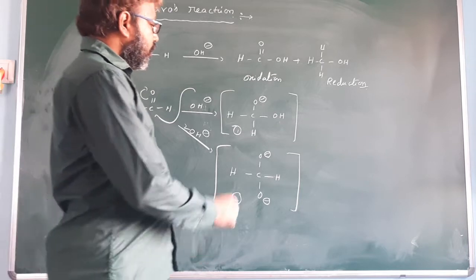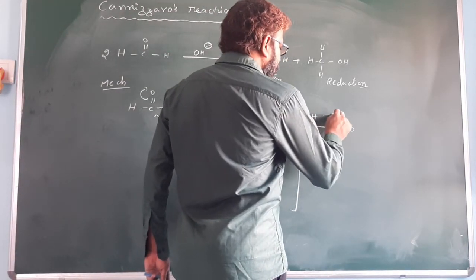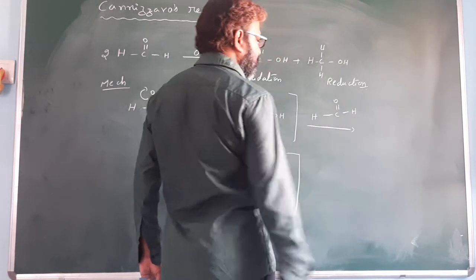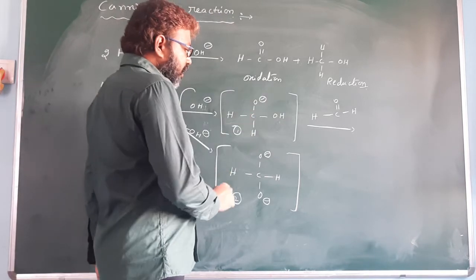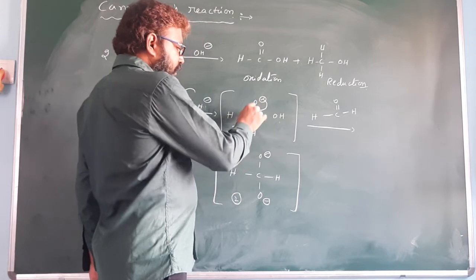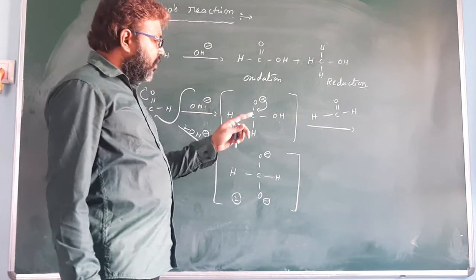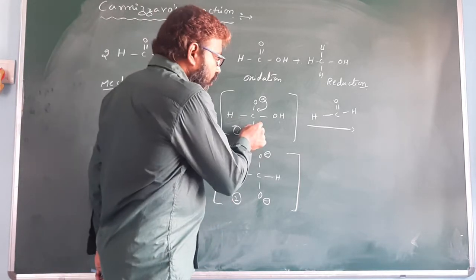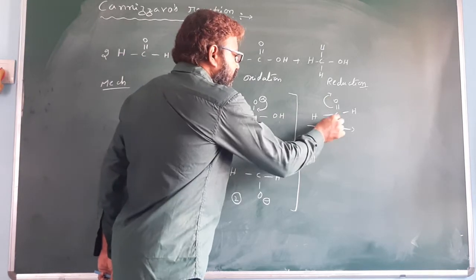Now it reacts with another mole of formaldehyde. The oxygen has a negative charge. This lone pair of electrons shifted to here. Now when this lone pair shifted to here, the carbon valency becomes 5, which is not possible. So this bonded electron shifted to here, and this H minus attacks here.